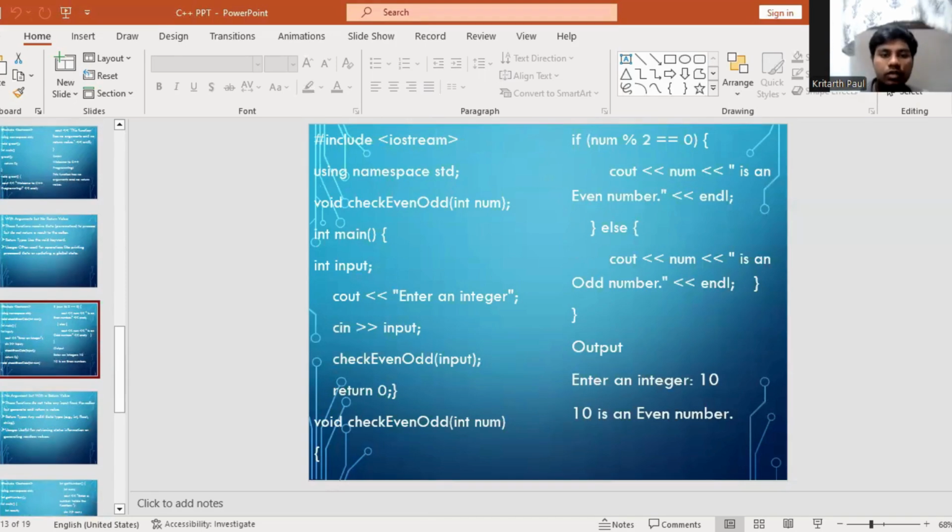Example: include iostream, using namespace std, void checkEvenOdd, int main, int input, cout enter an integer, cin input, checkEvenOdd input, return 0, void checkEvenOdd int num, if num mod 2 equals 0 then cout num is an even number, else cout num is an odd number. Output: enter an integer 10, 10 is an even number.